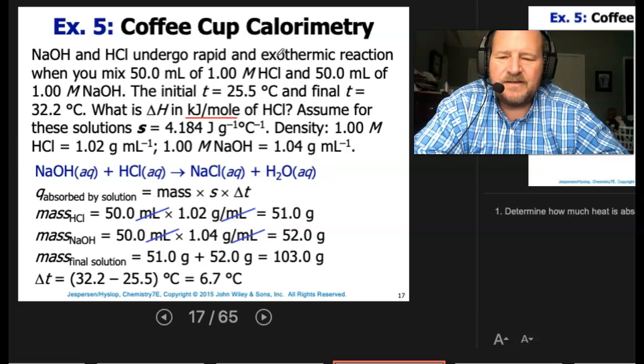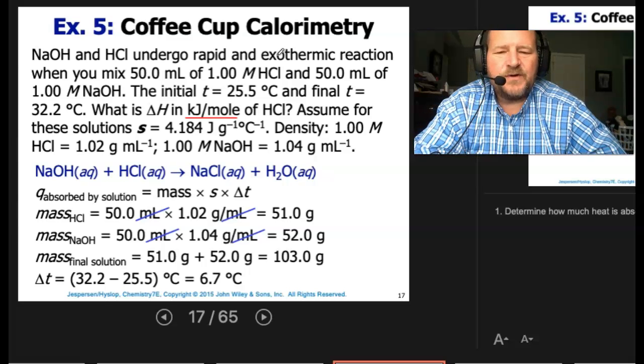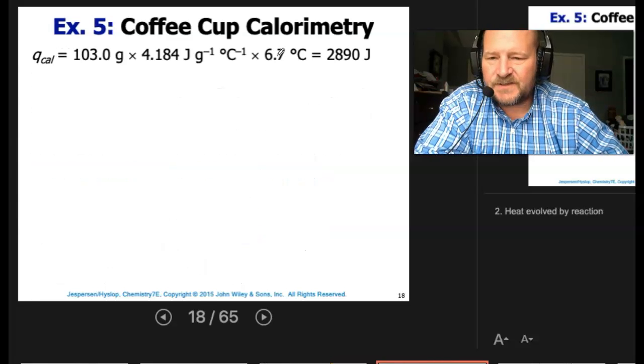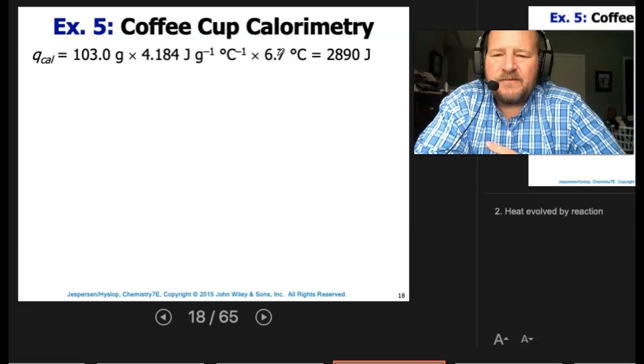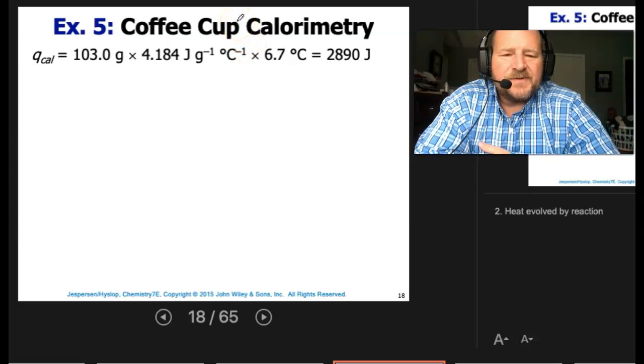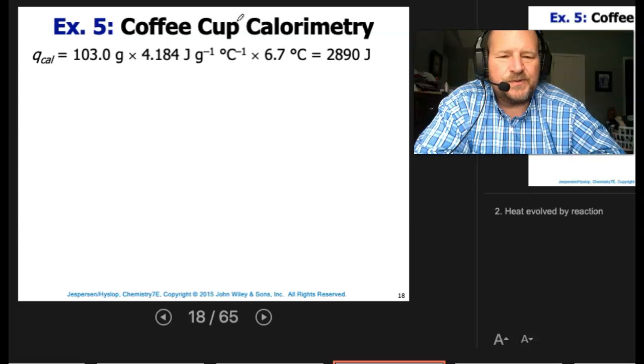The delta T, since we're going to go up to 32.2, we're starting at 25.5, that's going to give us 6.7 degrees C. So we have our mass for our system is 103, and the delta T is going to be 6.7. So Q for the calorimeter is equal to 103 grams. Again, we're going to allow the specific heat of these materials to be that of water, which is 4.184 joules per gram degrees C. And of course, we change 6.7 degrees C. That gives us 2890 joules.